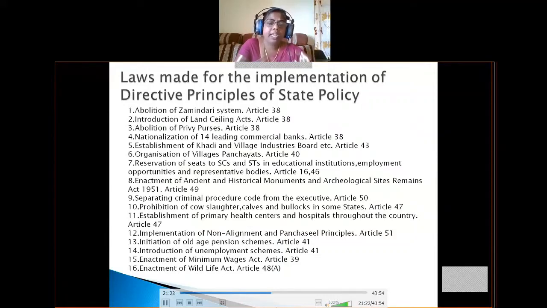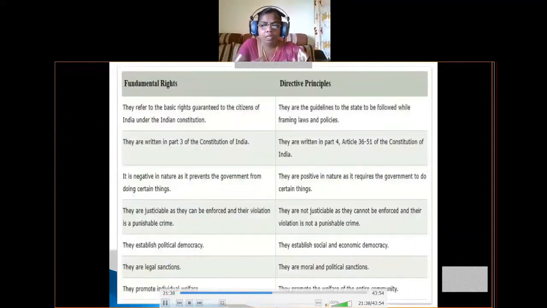Okay, so next, enactment of the Wildlife Act. Article 48A says about protection of wildlife, forests and rivers. So that is why this act was made, to protect wildlife. Okay, so until now we discussed the moral and political sanctions.